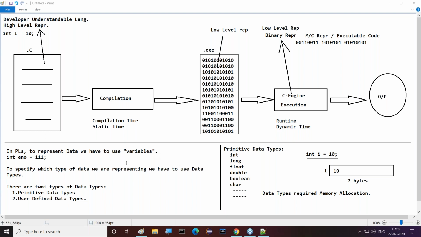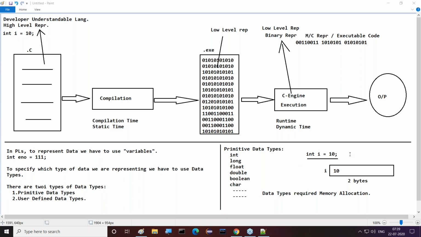If you want to represent data, we require variables. If you want to declare variables, we have to provide data types. Two types of data types are available: primitive data types and user-defined data types. What are the various primitive data types? Int, long, float, double, boolean, char in general. User-defined data types are not required as of now.